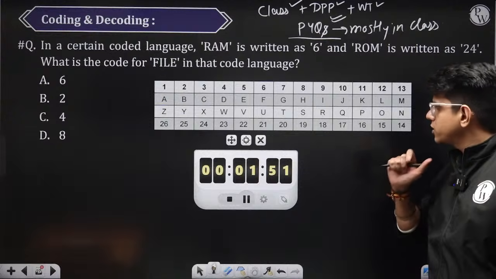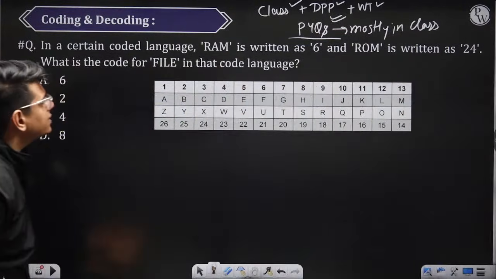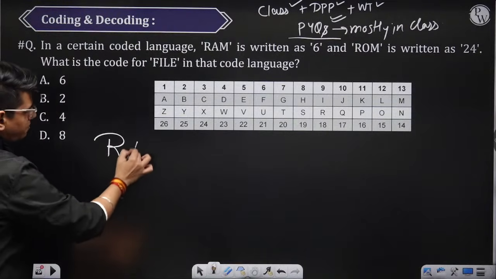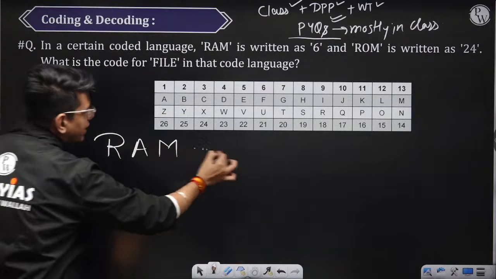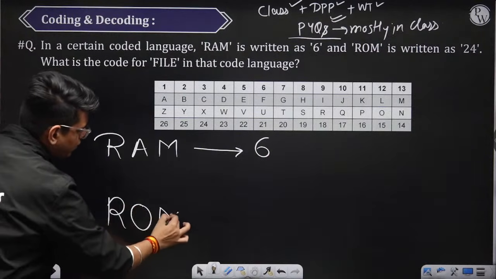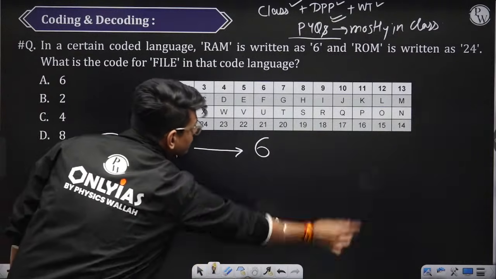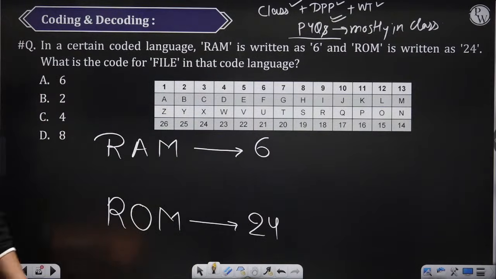ठीक है? अभी इस क्वेश्चन को कैसे करेंगे? Here they have given you Ram is written as 6. Ram is coded as 6. Rome is coded as 24. ठीक है? So initially we will start with the positional value.